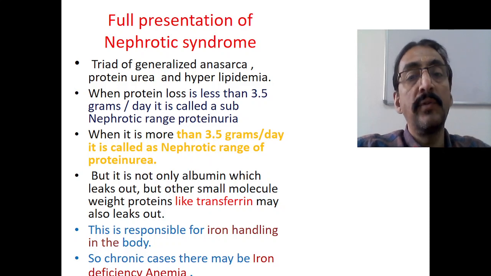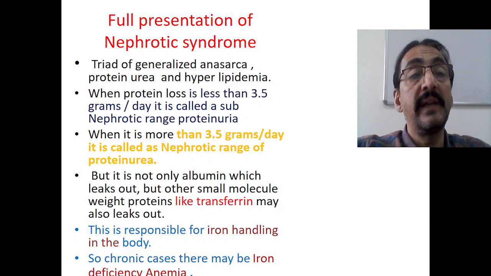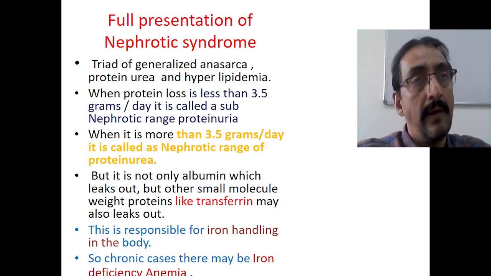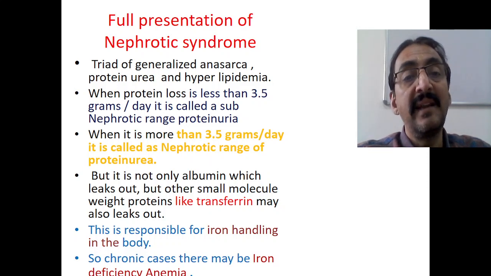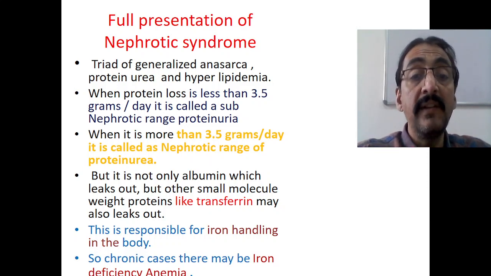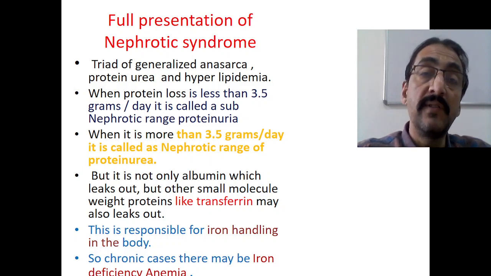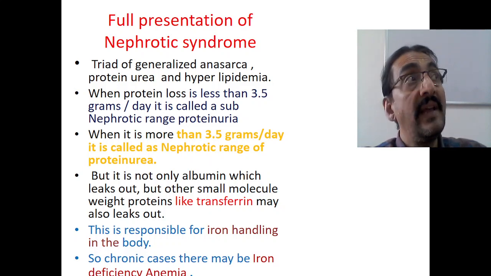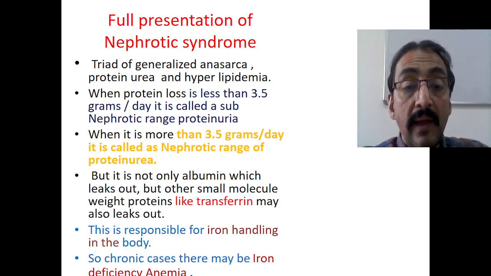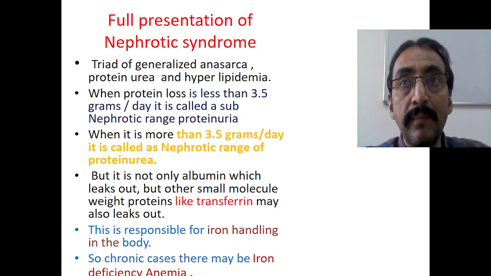When the protein loss is more than 3.5 grams per day, it is called nephrotic range proteinuria. If it is less than 3.5 grams per day, it is called sub-nephrotic range proteinuria. But it is not only albumin which is leaking out. Along with albumin, some other molecules also start leaking out because the hole becomes bigger and bigger, because of the continuous injuries.